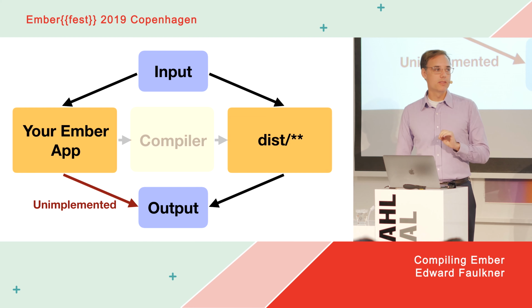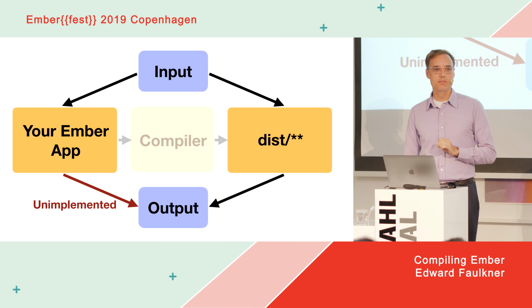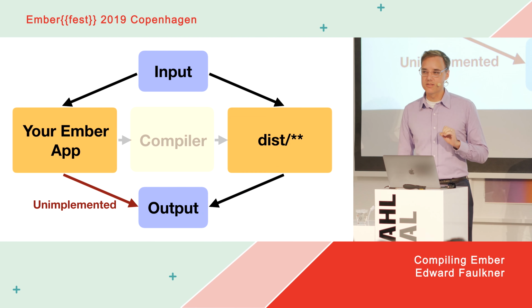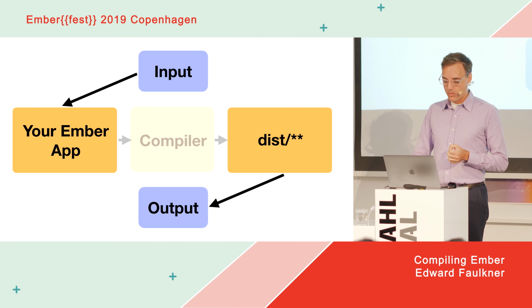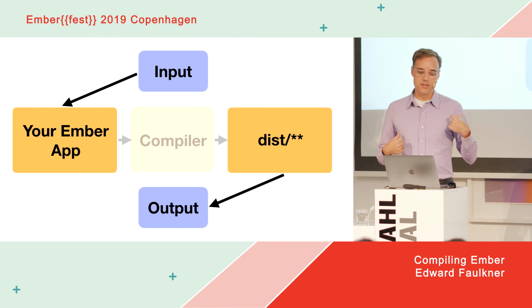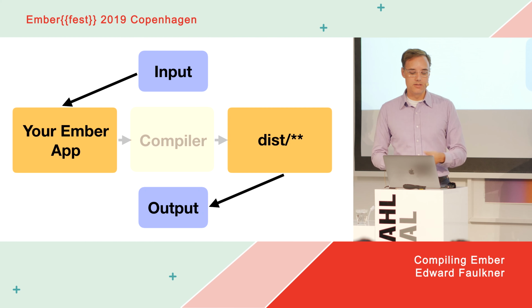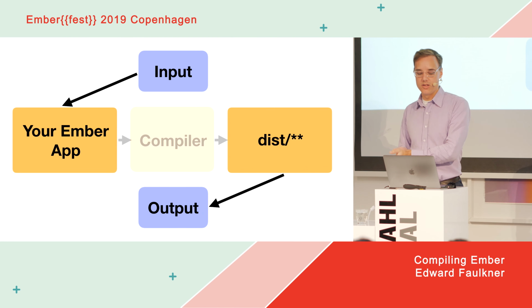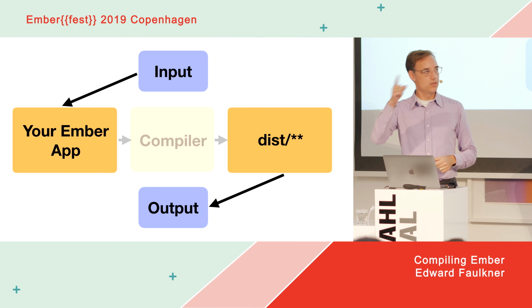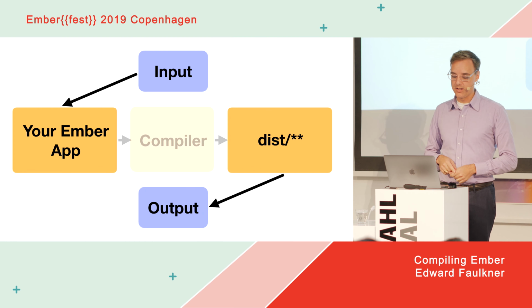But I want to make the point that just because it's unimplemented and the output of the input program is effectively imaginary, doesn't mean it's not important, and doesn't mean it's not important to think about when we do design. What I mean by that is, the way it really works is something like this, right? You know that in order to get from an input to an output, your app has to be compiled, and then we actually run the compiled output, and we go this long chain of events, as on this diagram.